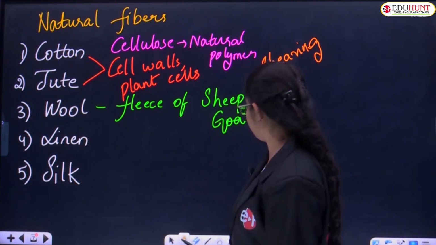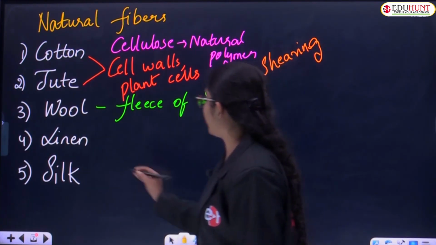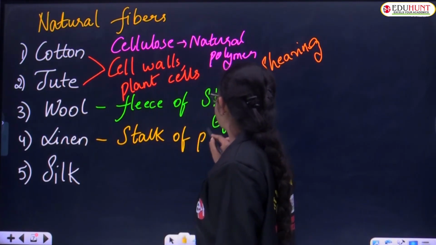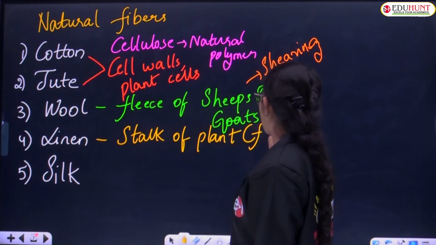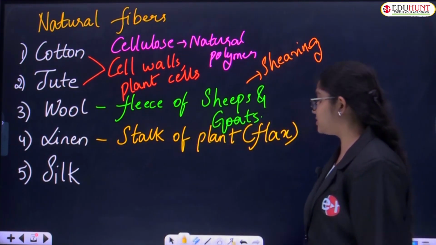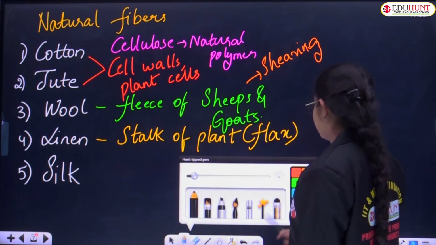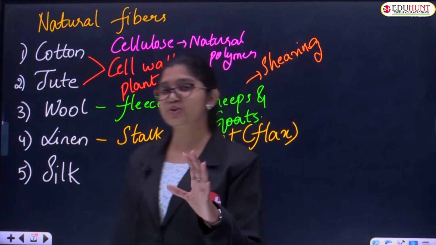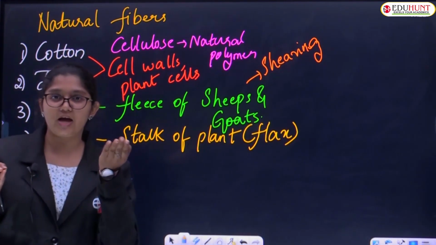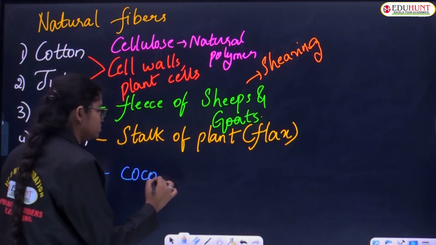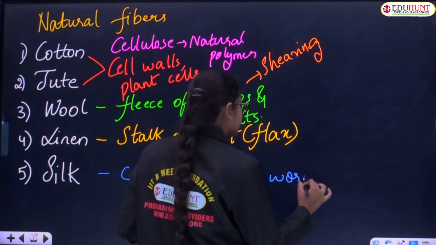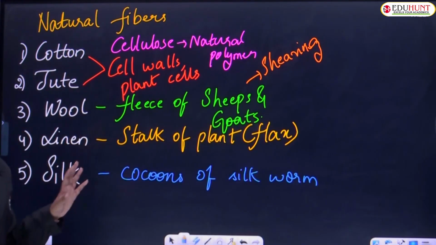Linen is obtained from the stalk of a plant, we can say the flax plant. From there we get the linen. And where do we get silk from, children? We get silk from cocoons, the oval-shaped cocoons of silkworms. From there the silk is obtained.